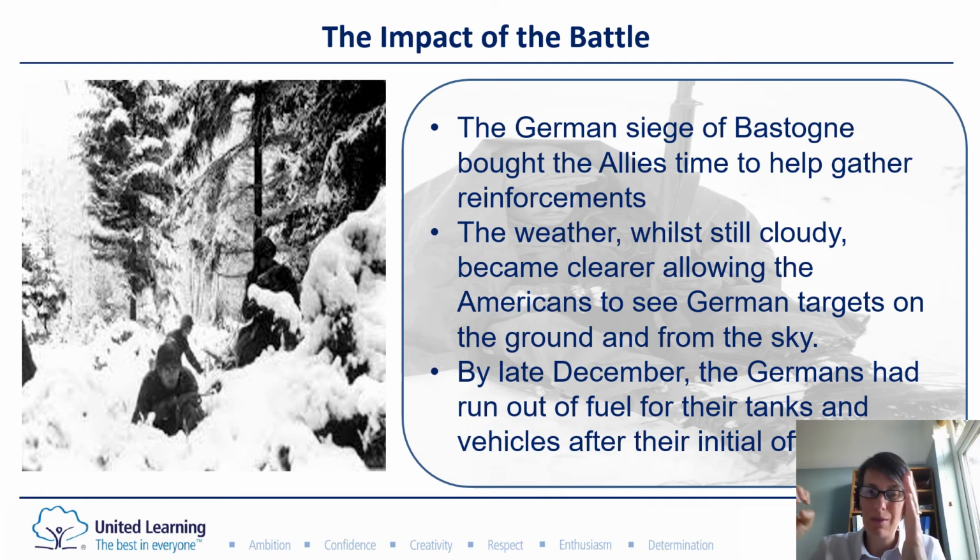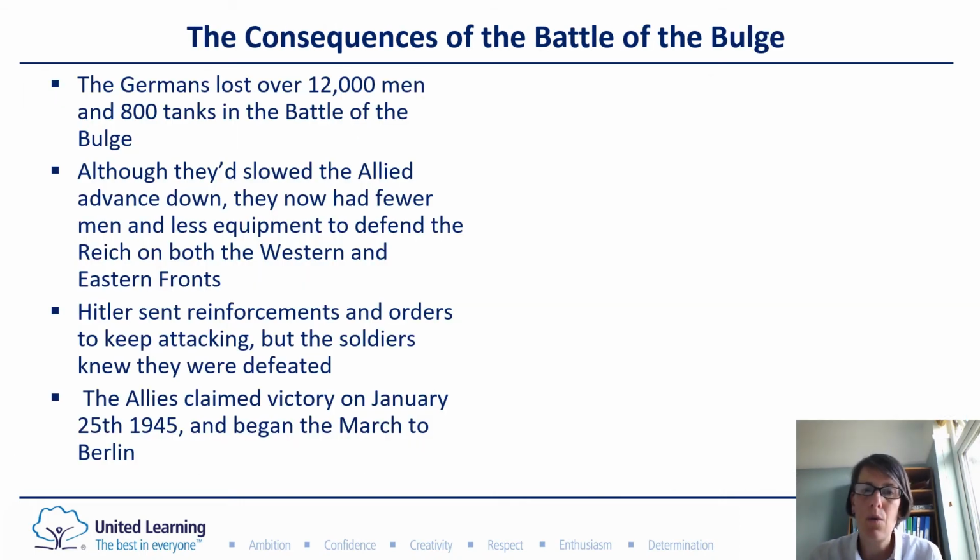They'd done this big push to make that line bulge out, but actually by the end of December they were a bit stuck. The Germans couldn't keep fighting. So they lost over 12,000 men this time. Loads of tanks they had to just abandon because they didn't have any fuel for them.